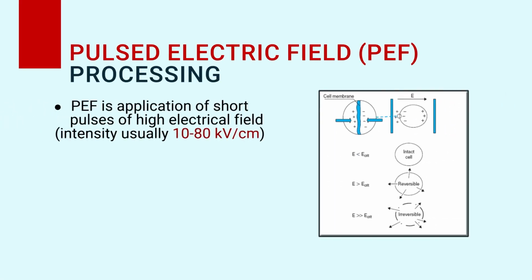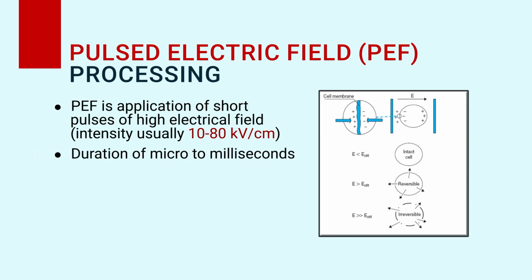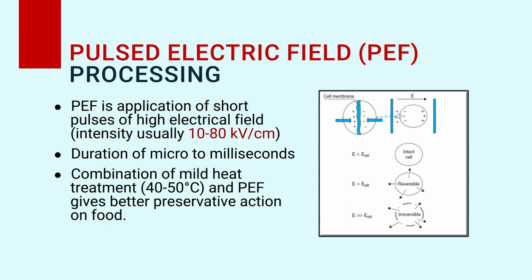Now, moving to another method of novel processing technologies, that is pulsed electric field processing. There are two words to see, pulse and electric field. So we are applying an electric field of very high intensity, usually in the range of 10 to 80 kilovolt per centimeter, and in the manner of pulses. Pulse means on and off. Sometimes a synergy is produced with the use of temperature also, which could be 40 to 50. Otherwise, it can be at normal temperature or whatever the product temperature is.